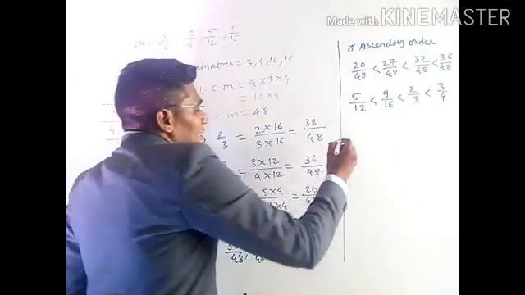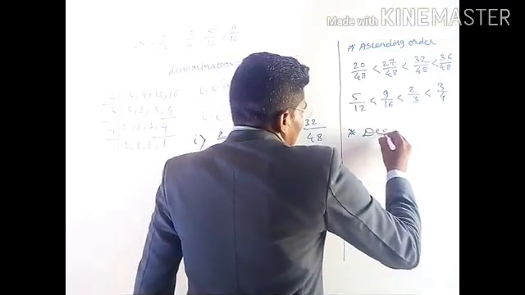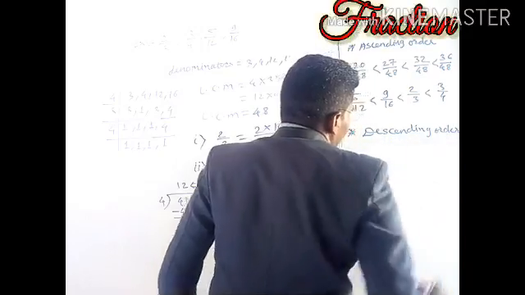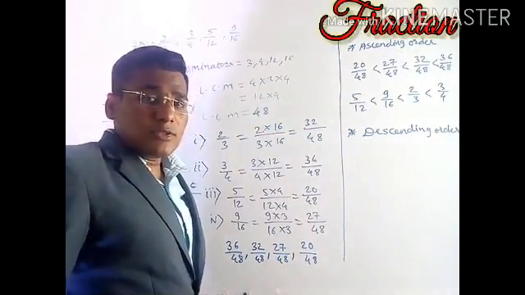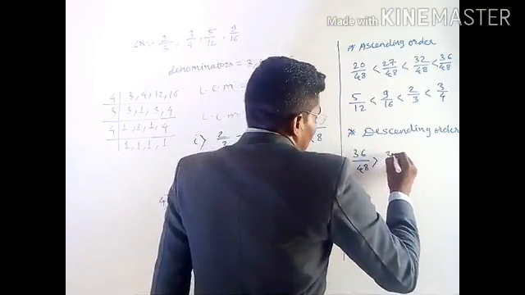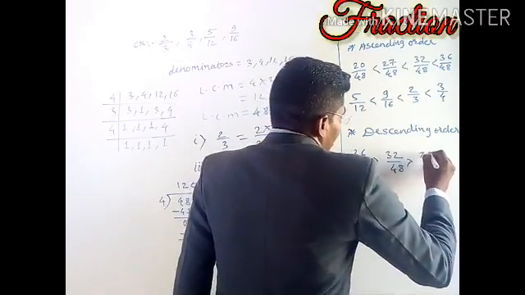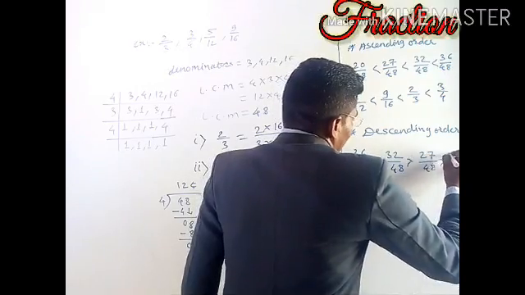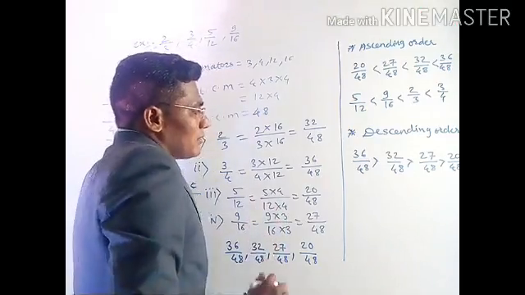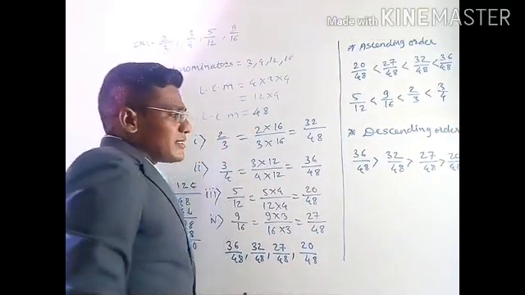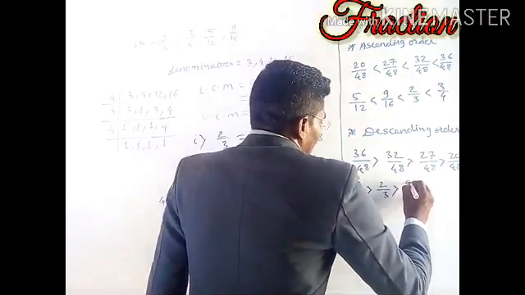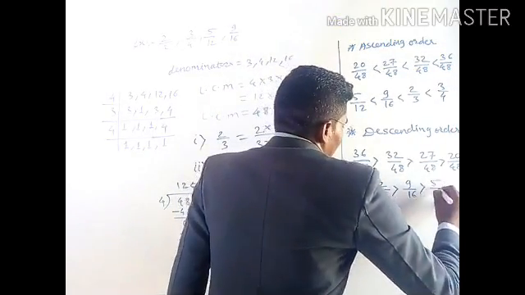Now we can arrange them in descending order also. The descending order is greatest to smallest. So it is 36 by 48 is greater than 32 by 48 is greater than 27 by 48 is greater than 20 by 48. Now the original fractions are 3 by 4 is greater than 2 by 3 is greater than 9 by 16 is greater than 5 by 12.